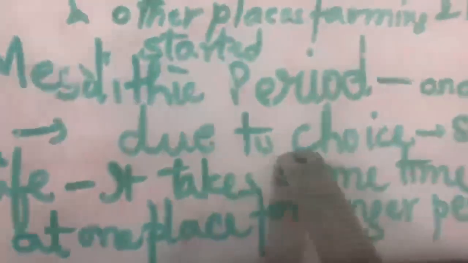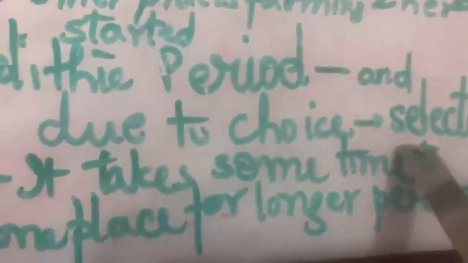Similarly, here also, people started herding animals in the Mesolithic period. But with the passage of time, from their mistakes, they learned more and more, and they became better herders. They started doing better rearing in the Neolithic period. Why? Due to choice of selection.